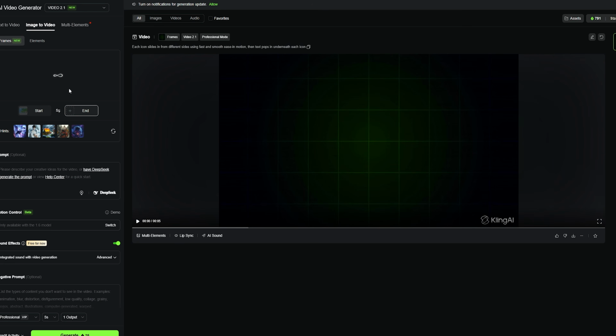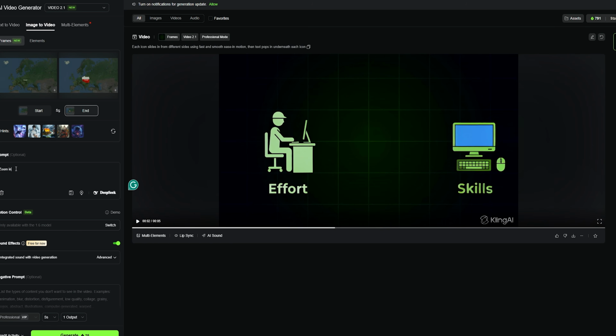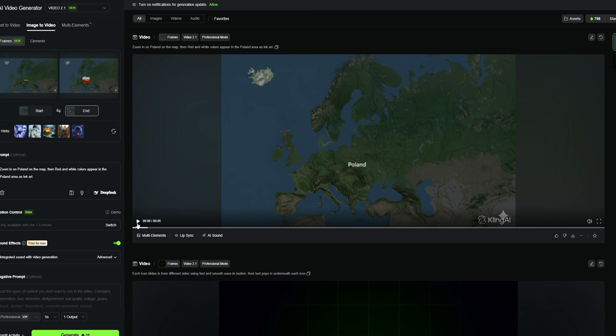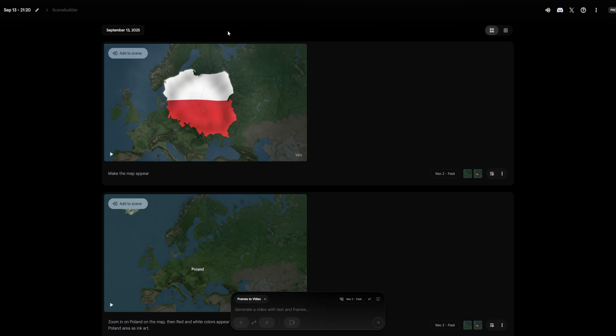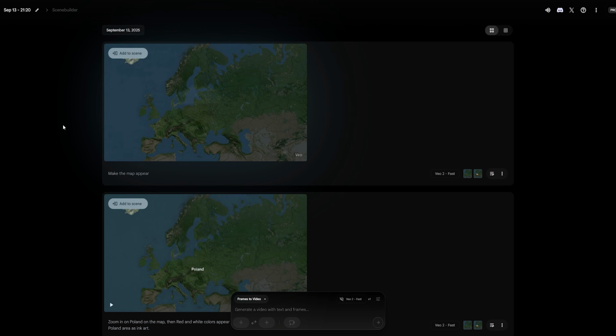As the prompt, I'm going to type a simple prompt, like this. Zoom in on Poland on the map, then red and white colors appear in the Poland area as ink art. This is the result I got from Kling AI. It's not as good as I expected, so I tried the same thing on VO3 and here is the animation I got. Now, this is really amazing.